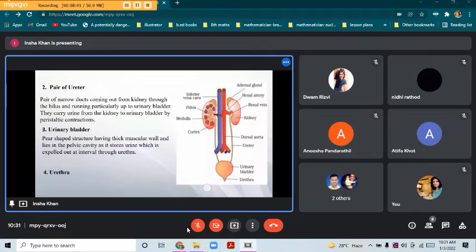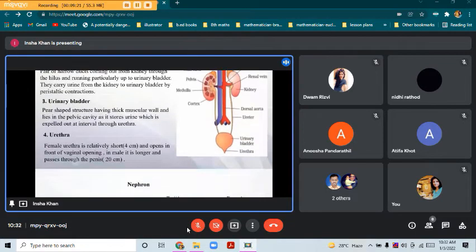Lastly, the urethra, from where the urine is expelled out. In females, the urethra is short, around 4 centimeters, and it opens in front at the vaginal opening, whereas in males it passes through the penis and is longer, about 20 centimeters. So this was about the structure of the excretory system, that is the kidney, pair of ureters, urinary bladder and urethra.